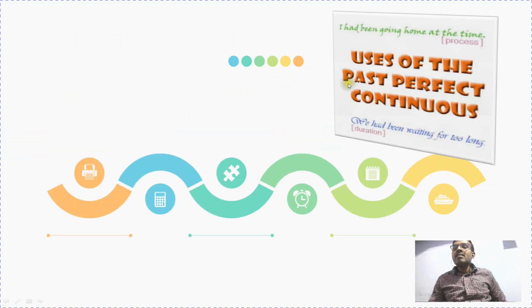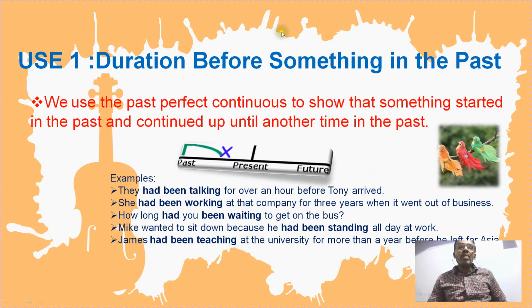So let us learn the uses of the past perfect continuous tense in the coming slides. This is the process and duration. It will explain the continuous process as well as the duration for which it had happened in the past. Let us look at them one by one. Here there are limited uses, only two. The first one is duration before something in the past. Duration indicates time duration, so a time reference.